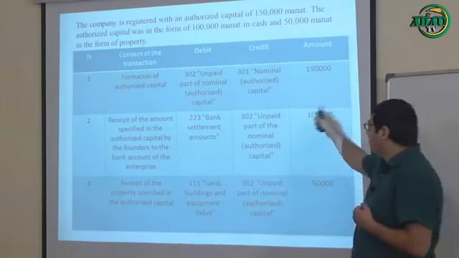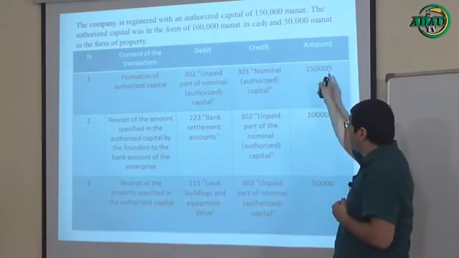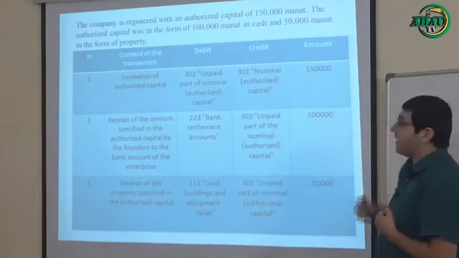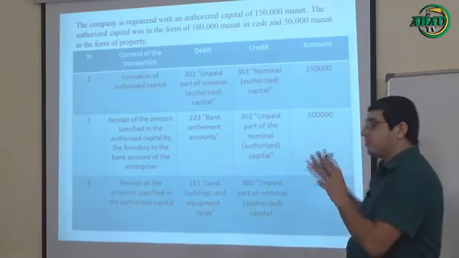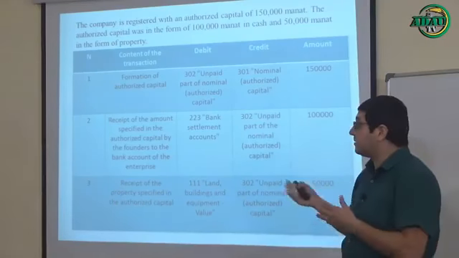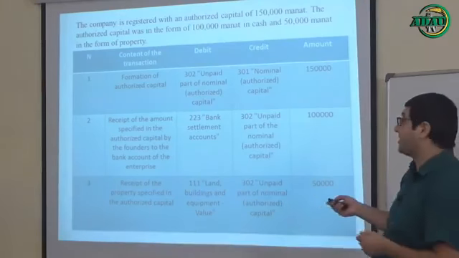Okay, monetary and non-monetary forms, and you can see the sum of them is 150,000 manat. It was just an example about calculation, or settlement, of authorized capital. So let's continue with our next slide.